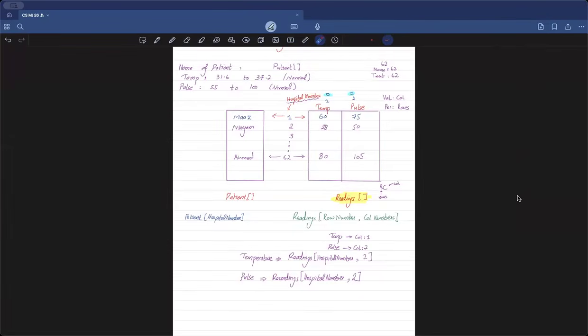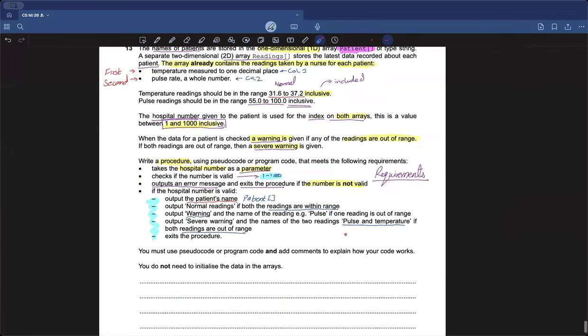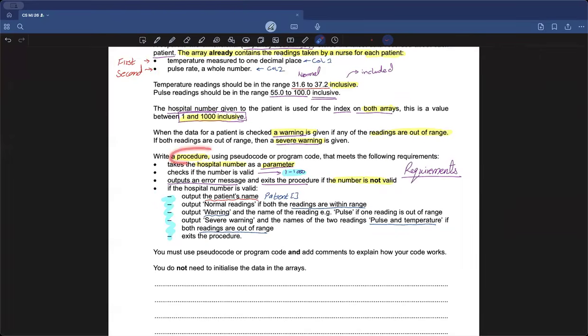Faik Usman: Sir, are we taking hospital number as input? No, no, no. We are taking it as a parameter. The question says that we need to write a procedure, and the procedure will take the hospital number as a parameter. Now when we write the code, your other queries about what is happening and why will get solved properly inside it.